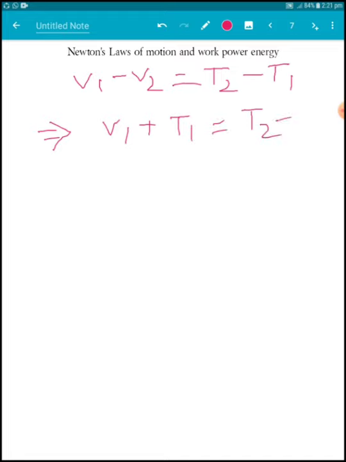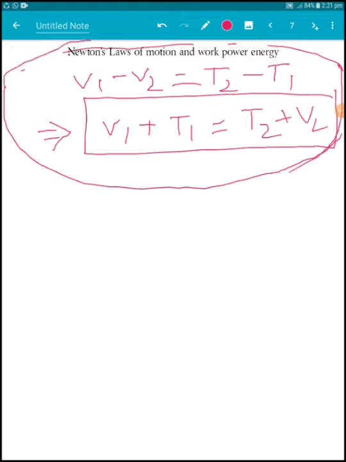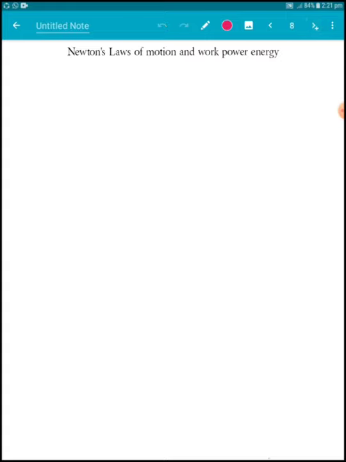So V1 plus T1 is equal to T2 plus V2. So the total energy of the system remains constant. In a conservative force field, the total energy of a system remains constant. So this is the conclusion.